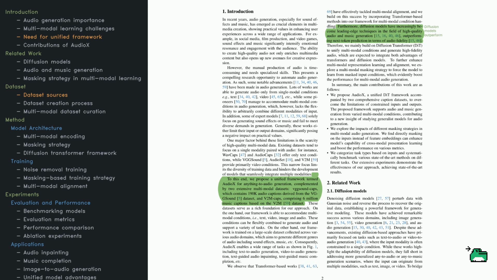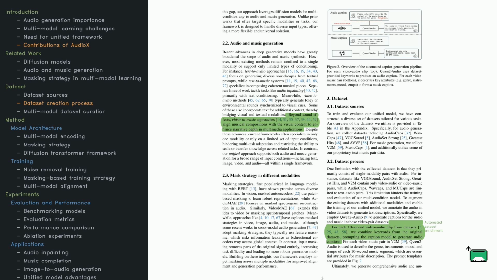A clever twist is that the training uses masking, so some parts of the input get hidden. That forces the model to really learn patterns that apply across different modes of data. The end result is a single system that can switch between tasks, text to audio, video to audio, or any other combination, without needing separate, specialized pipelines. In short, AudioX moves multimodal learning forward by combining transformers, diffusion methods, new datasets, and a masked learning strategy. The authors benchmark it against other state-of-the-art models and find that it either matches or outperforms them on various metrics. The aim is a single, powerful framework that can turn any media input into high-quality sound.